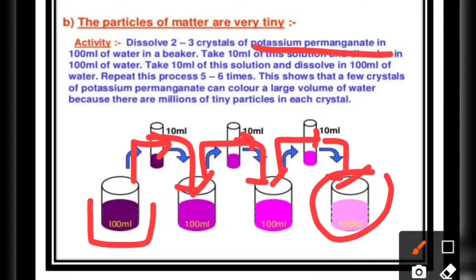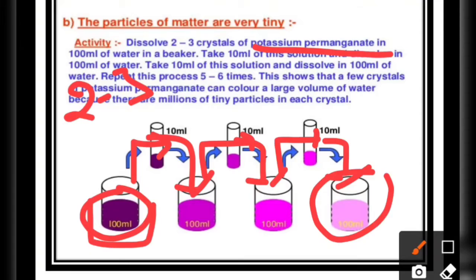Ultimately, we find that even in the very dilute potassium permanganate solution, the last beaker still has color, although very light. You had dissolved only 2 or 3 crystals, and these tiny crystals are already imparting color to a large volume of water.